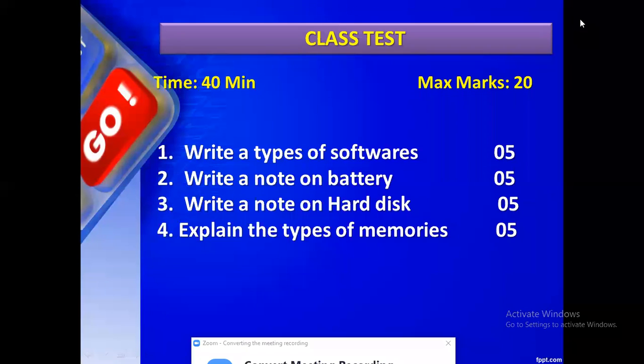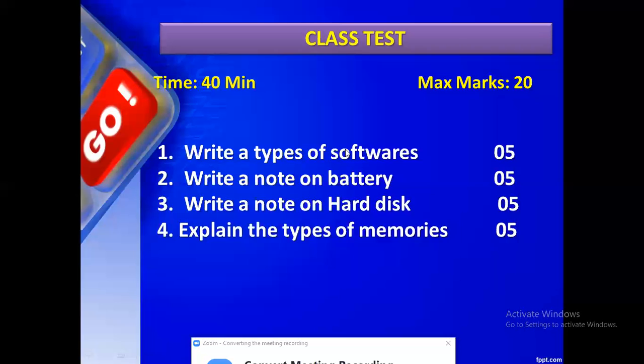Let me come to the memory part. Memory is classified into two categories, primary memory and secondary memory. Memory classification we discussed. What is data and information we discussed. What is data? Raw facts. Very good. What is information? Processed data. Processed data is called information. And we have discussed RAM and ROM.